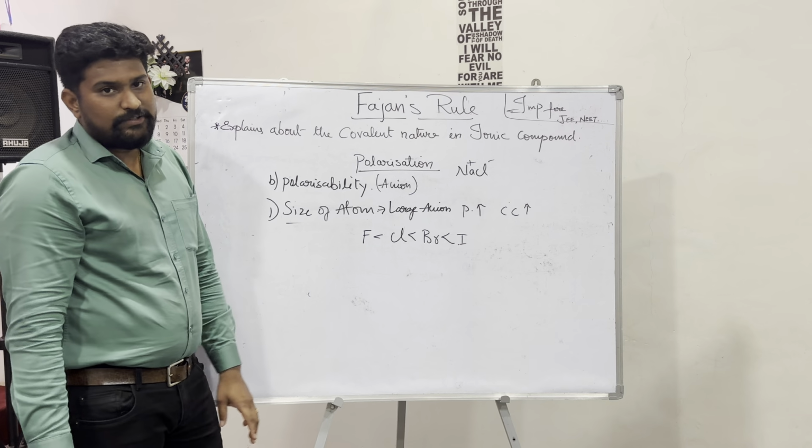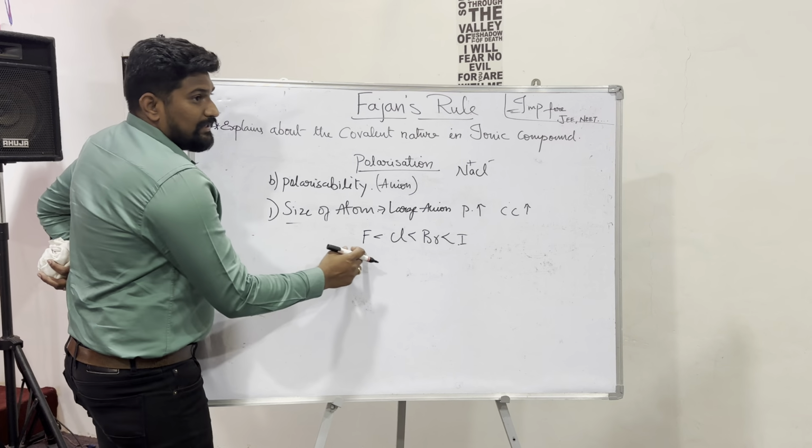So fluorine is less covalent than chlorine, chlorine is less covalent than bromine, and bromine is less covalent than iodine. On what basis am I saying this? On the basis of the size of an atom.